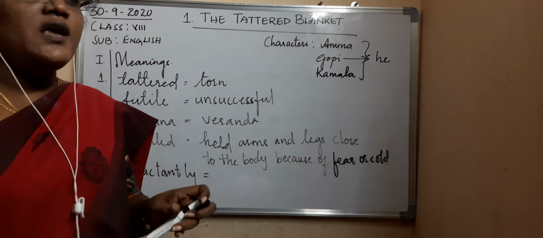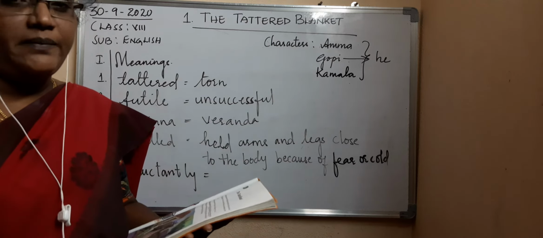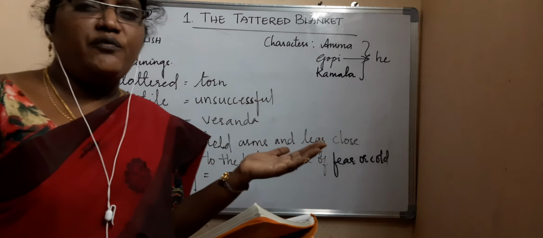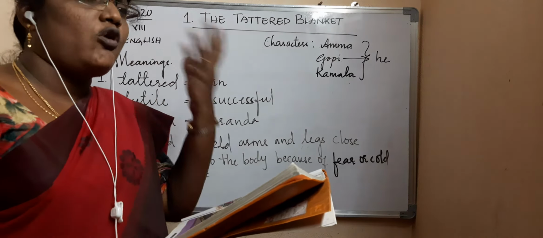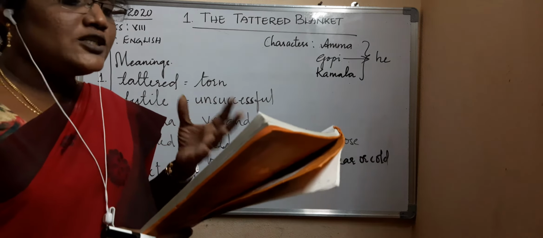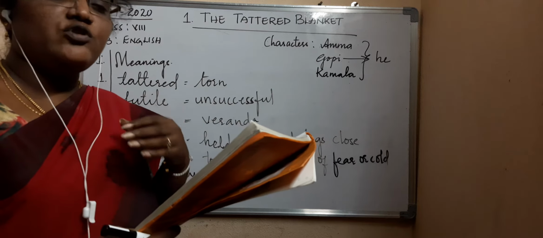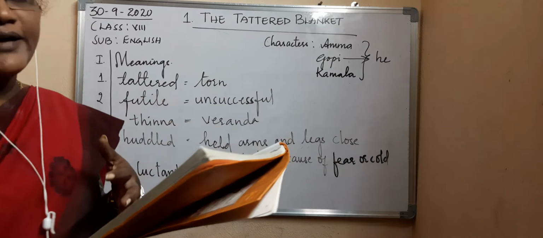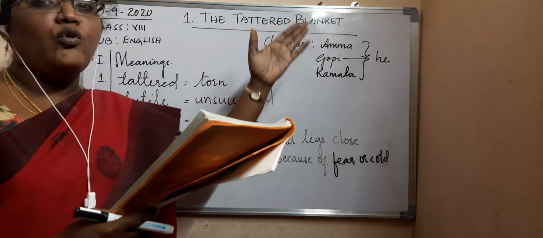Why? Because see, if someone comes to our house, if a widow goes directly in front of them, what do they feel? See, in the morning I have seen a widow, they'll be scolding her, or else they'll be thinking that something wrong will happen in their life. So some superstitions they follow. Because of that, this woman never goes out, and she'll never show her face in the morning time to anyone.